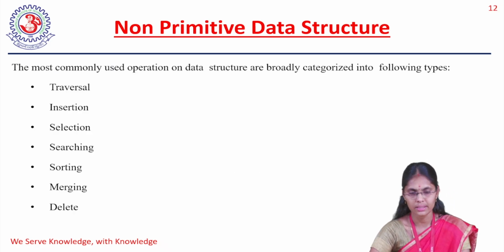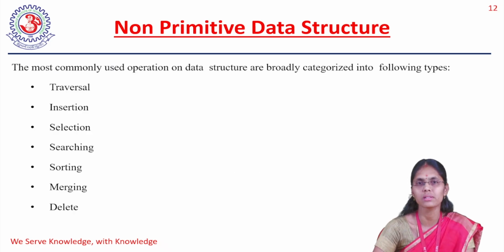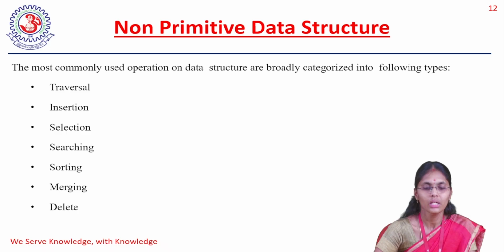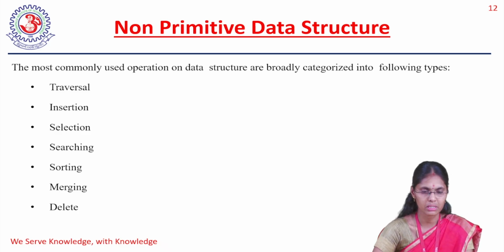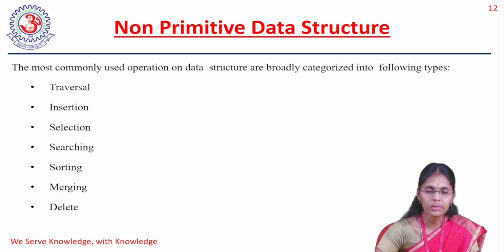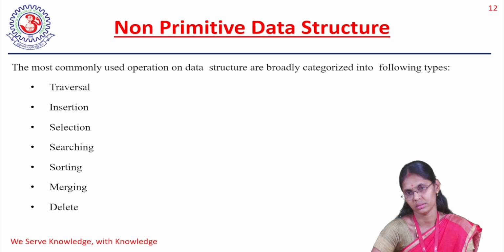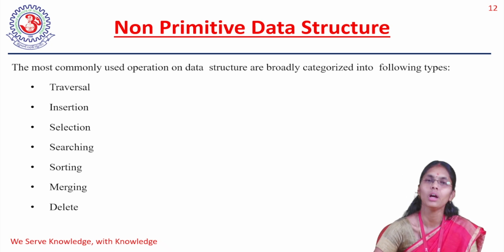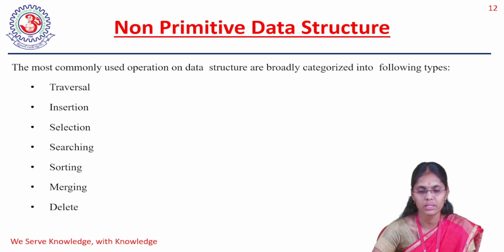Examples are trees and graphs. What operations can I do on nonlinear or non-primitive data structures? In non-primitive data structures, we can do traversal, insertion, selection, searching, sorting, merging, and deleting. I can do all those operations on non-primitive data structures, whether it is an array or a linear or non-linear data structure. Whatever the non-primitive data structure may be, I can use all this kind of information.